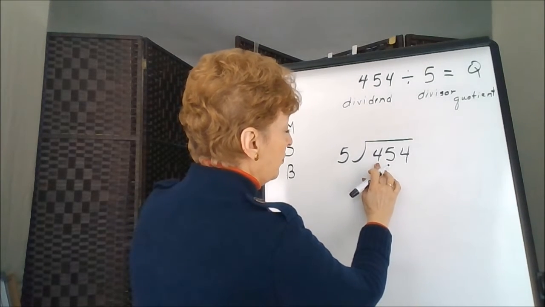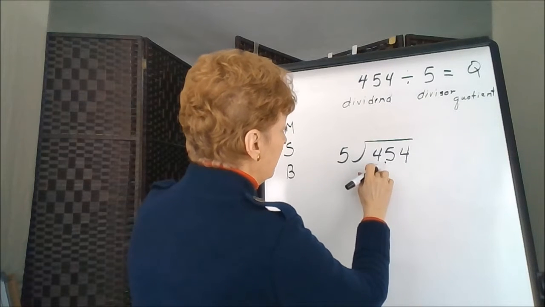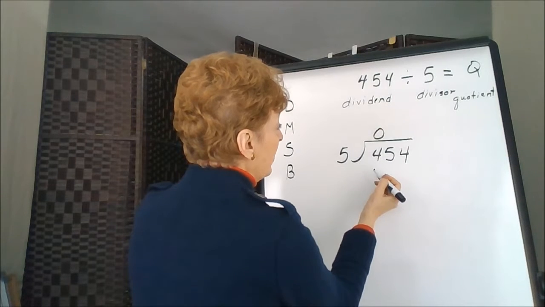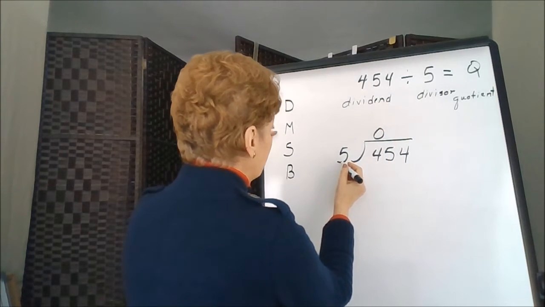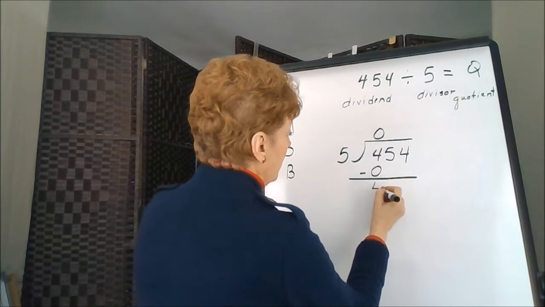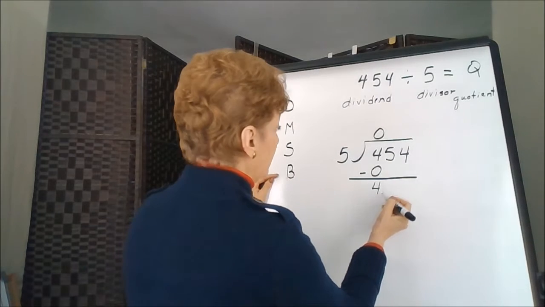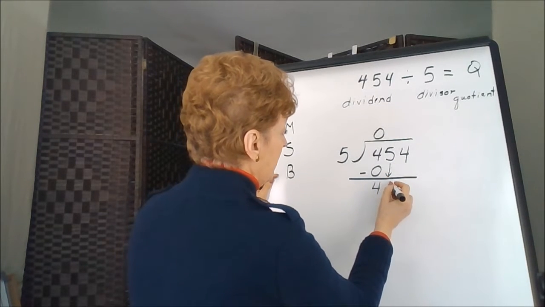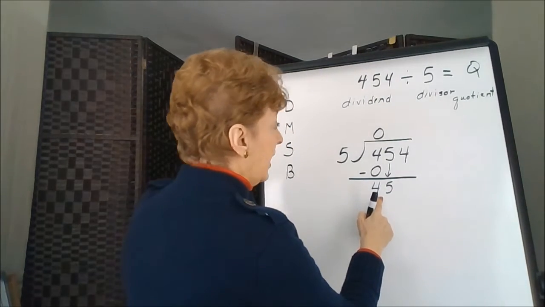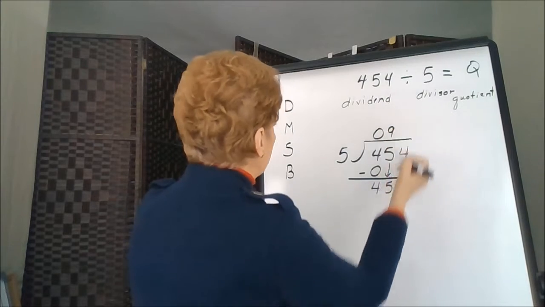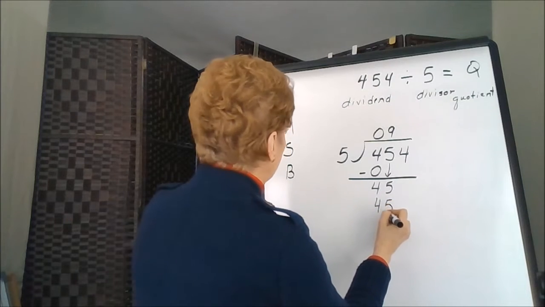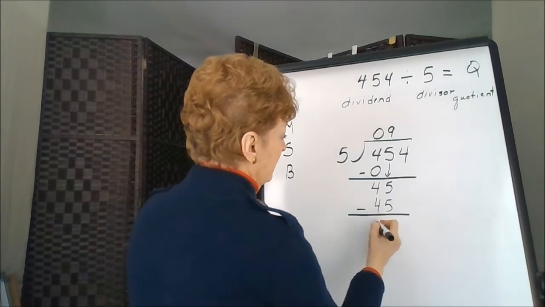5 goes into the 4, which is actually 400. 5 goes into this 4. It doesn't. So we put our 0 up on top. 0 times 5, here's the multiplication step, is 0. Subtract, we get 4. Bring down the next number, 5. 5 divides into 45 9 times. Multiply. 9 times 5 is 45. We'll subtract.